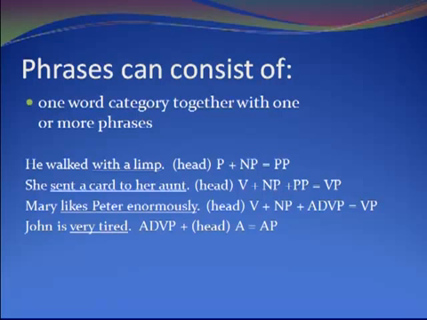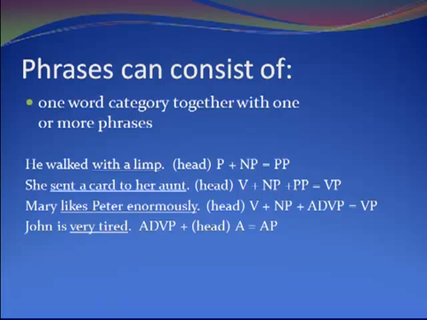You've got a verb phrase, and the head verb is sent, and then you get, what did she send? A card, so it's a noun phrase. Who did she send it to? To her aunt. So where did she send it? To her aunt is a prepositional phrase. So you've got a verb with a noun phrase and a prepositional phrase forming a verb phrase.